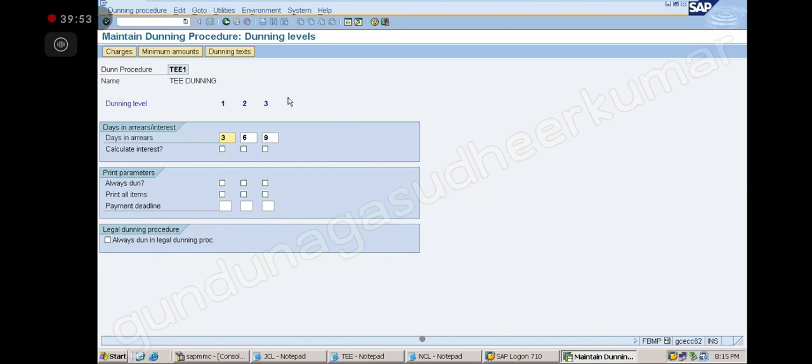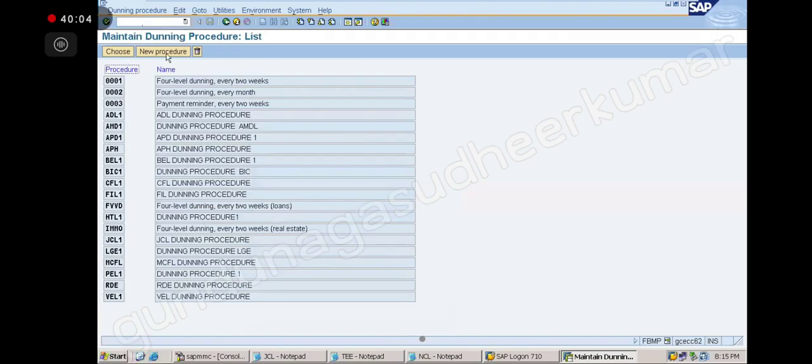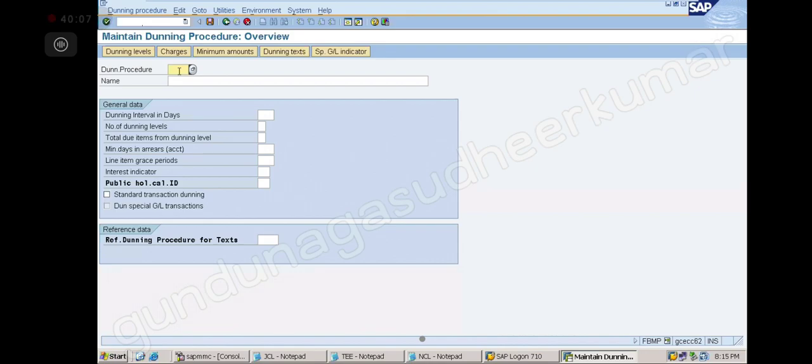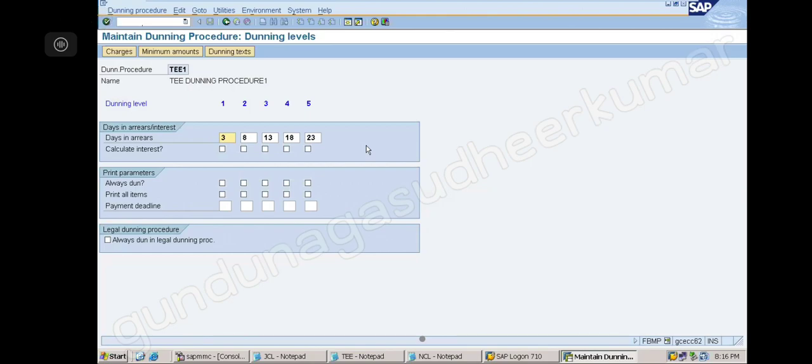Now, if grace days are 0, then it will start generating directly, immediately. Yes, immediately. Okay. So again I am going back. Let us put them back to what we discussed. My dunning procedure 1. Now dunning levels is 5, grace is 3, sorry, 3. Standard transaction dunning, enter. Then you click on the dunning level. Okay, so now it's coming to the next.